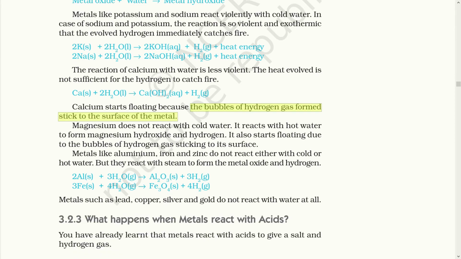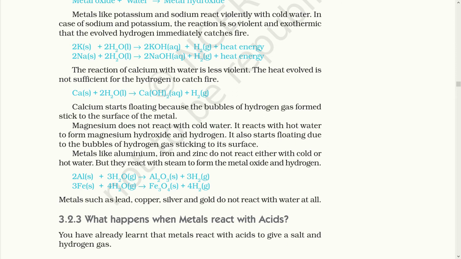Magnesium does not react with cold water. It reacts with hot water and forms magnesium hydroxide and hydrogen. It also starts floating due to the bubbles of hydrogen gas sticking to the surface. So here you have two metals, calcium and magnesium, which float in water. Calcium reacts in cold water, while magnesium does not react with cold water. It reacts in hot water.